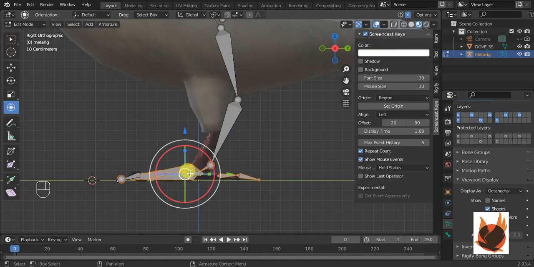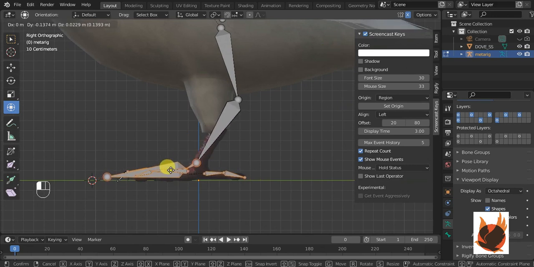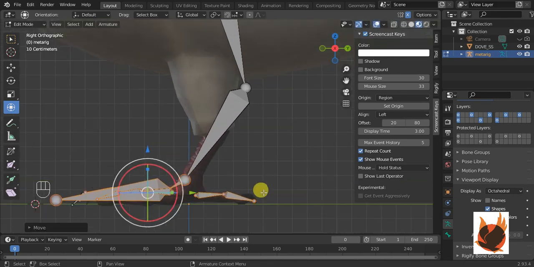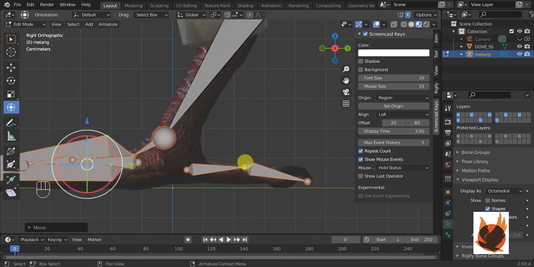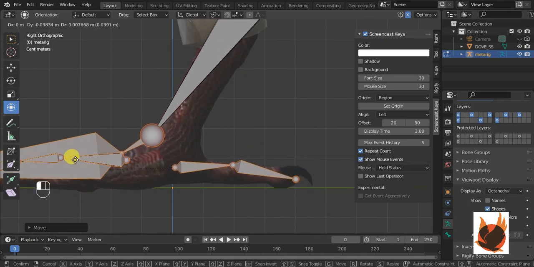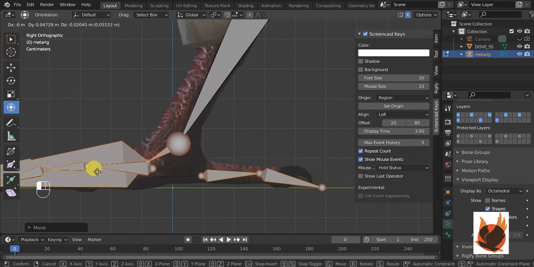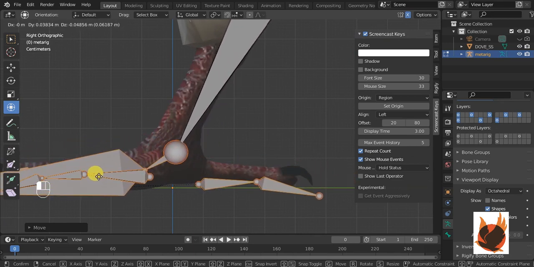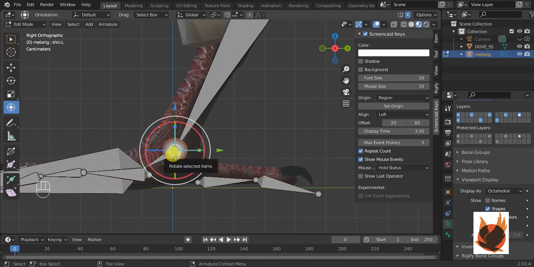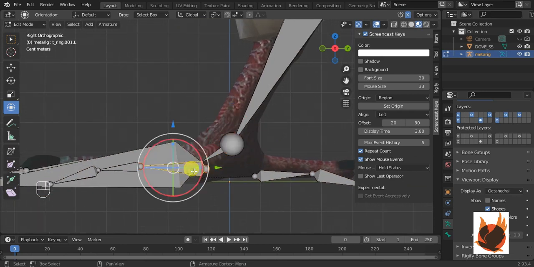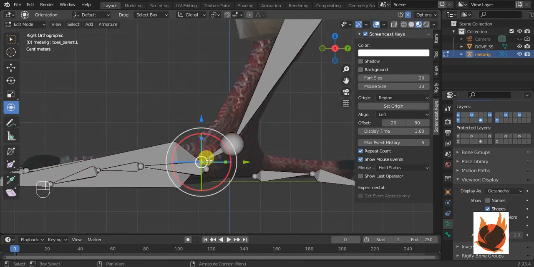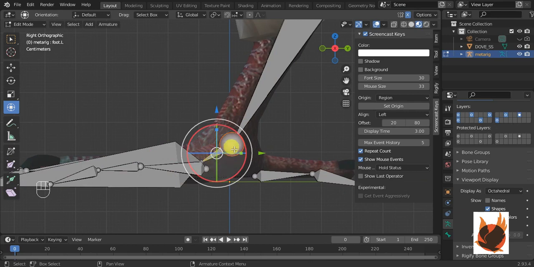Now I think I should work on the legs. I am getting reference from these bones. So the other bones we can think of as our shin, and this is our toe, and this is our foot.